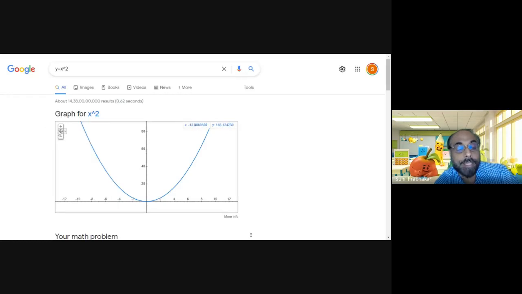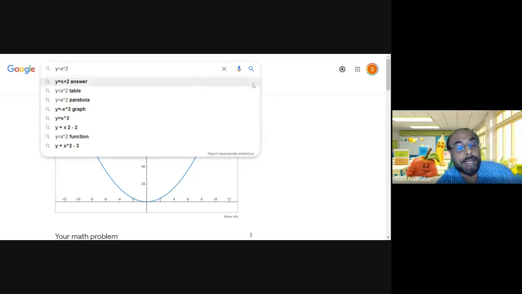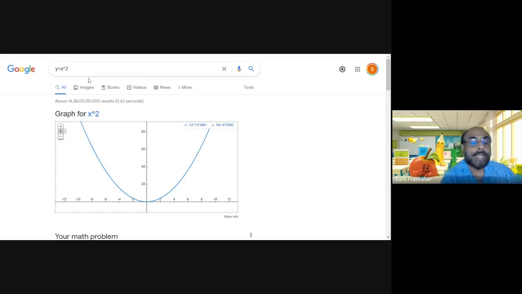Okay, you can change it. You can change the zoom mode. You can increase the zoom mode. You can change the values here, and you can combine one more graph with this. So just by typing y equals x square, Google is showing a lot of information on the geography of this thing.